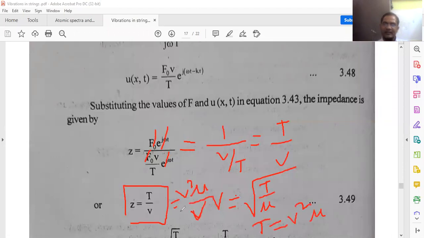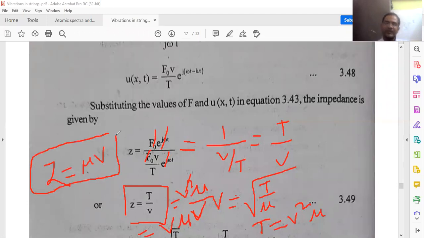One v cancels. This is equal to v into mu. So finally we got the impedance to the wave motion in the vibrating stretched string, that equal to mu into v. That is the product of linear density into velocity of the wave gives the impedance to the wave motion.